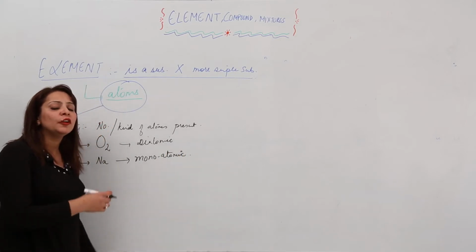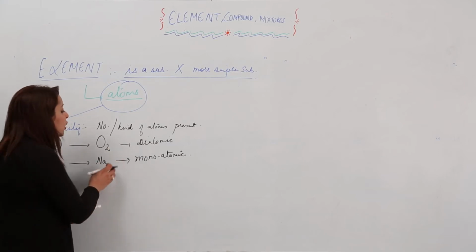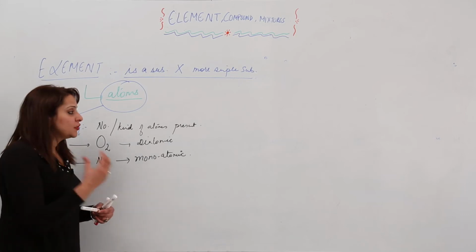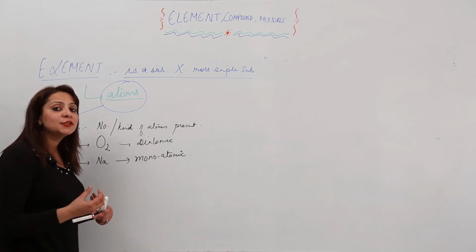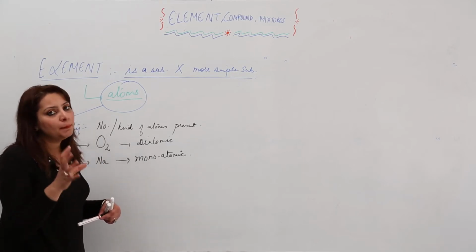Though it is formed of many atoms, it exists not as a molecule but in elemental form, so it is monoatomic. Likewise we can have triatomic molecules, that means if it consists of three atoms.